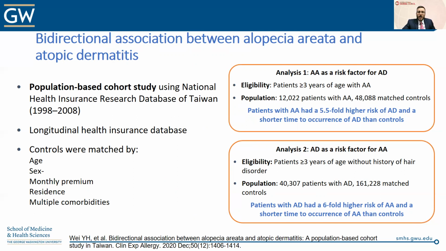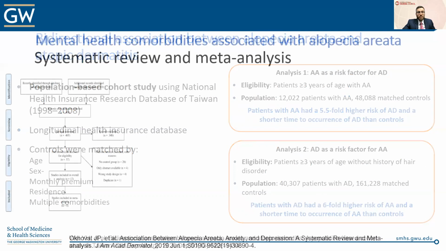And what they found was that patients with alopecia areata had a 5.5-fold higher risk of atopic dermatitis and a shorter time to occurrence of atopic dermatitis than the control patients. And conversely, patients with atopic dermatitis, in their second analysis, had a 6-fold higher risk of alopecia areata and a shorter time to occurrence of alopecia areata than the controls. So we're seeing this bidirectional relationship of atopic dermatitis with alopecia areata and vice versa.